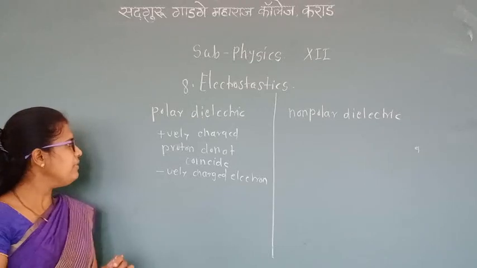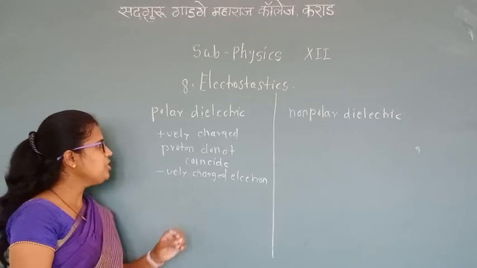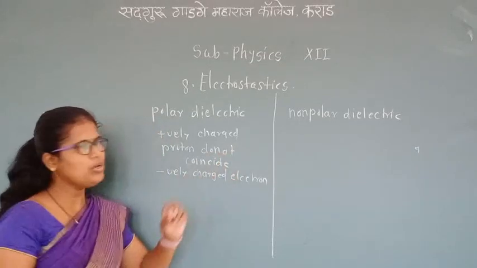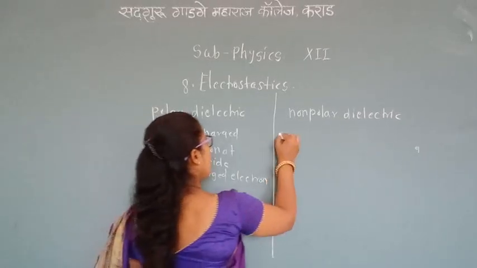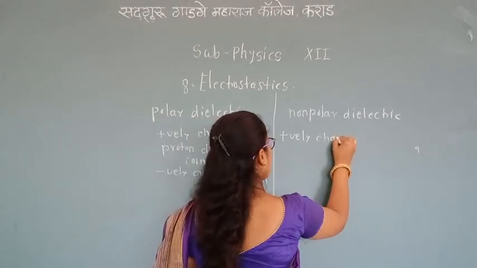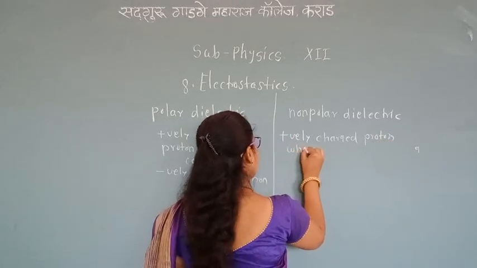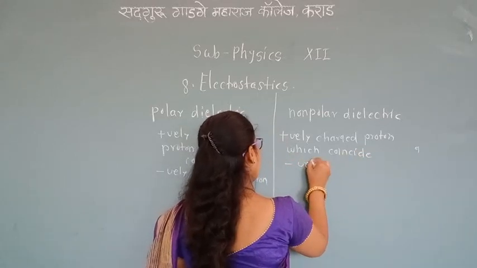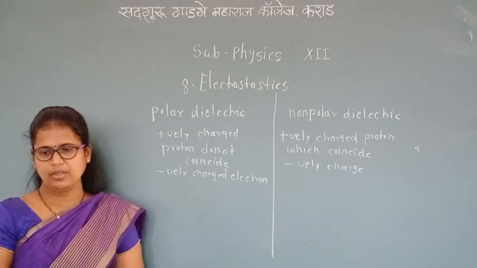The molecule in which the center of mass of the positively charged protons does not coincide with that of the negatively charged electrons is known as a polar dielectric. A molecule in which the center of the positively charged protons coincides with the negatively charged electrons is known as a non-polar dielectric.